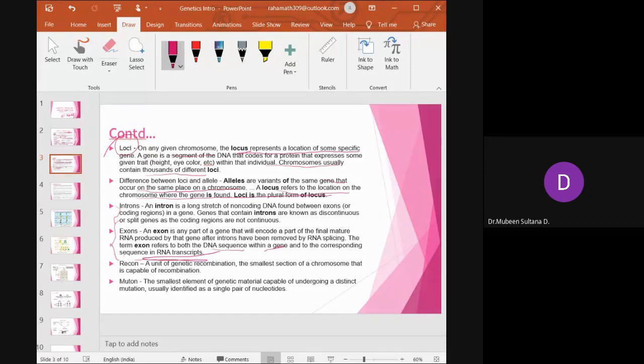Okay, then you have what is called a recon. What is a recon? A unit of genetic recombination, the smallest section of the chromosome that is capable of recombination. A small section, because that is where the exchange of genetic material takes place. And what is a muton? The smallest element of genetic material capable of undergoing a distinct mutation, usually identified as a single pair of nucleotides. Usually a single pair of nucleotides only.